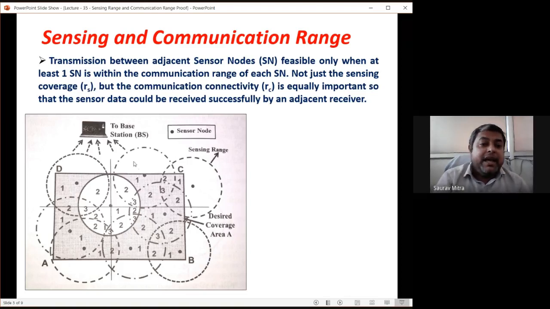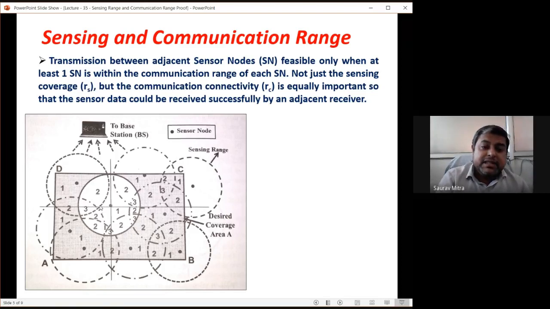You can check here. Suppose this area's information is first sensed by this node, and this distance should be at least 2 of RS. This distance should be equal to RC. After sensing this area information, suppose these are all temperature sensors, this sensor node will send the data here, and this distance is actually less than RC.